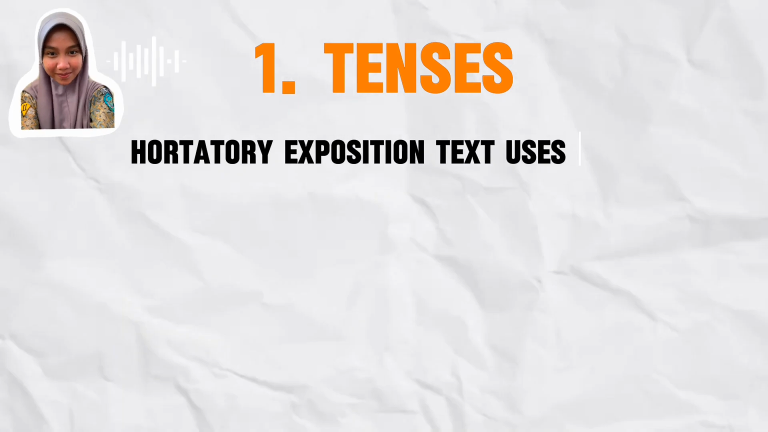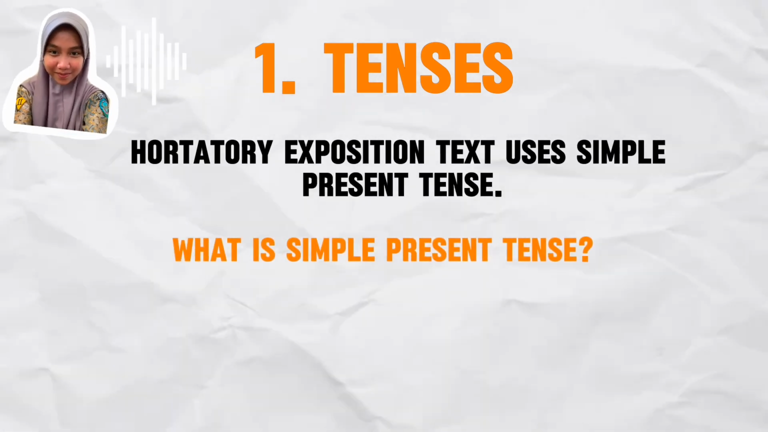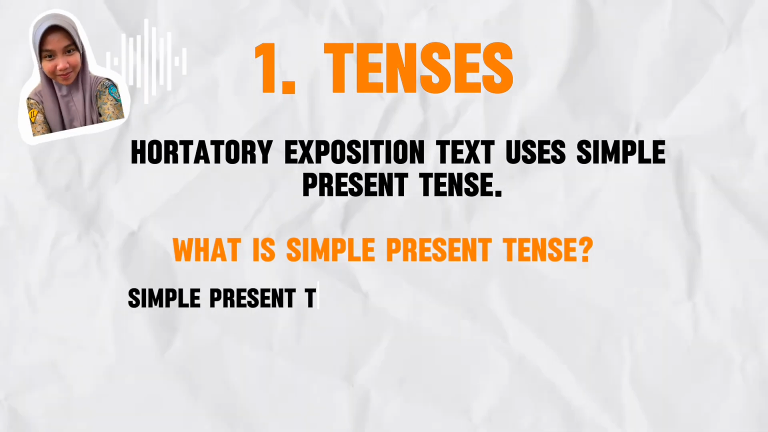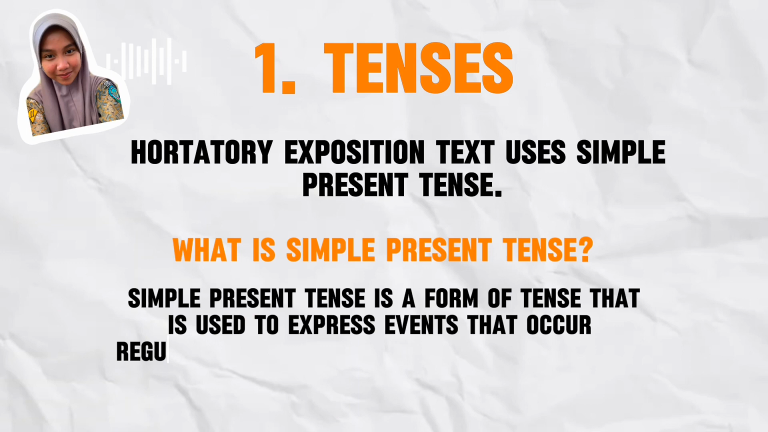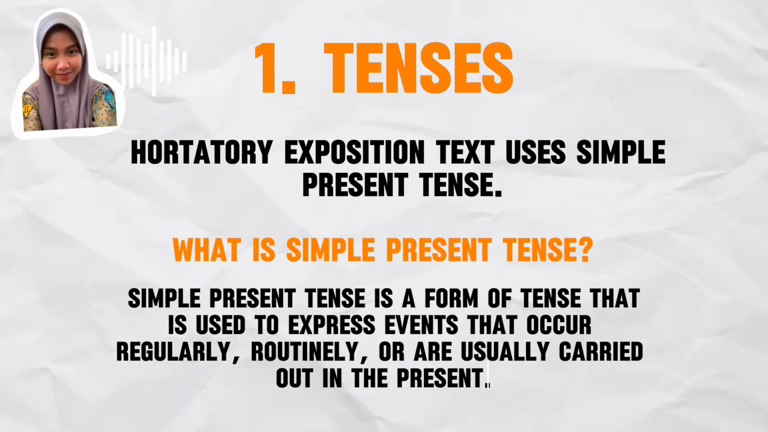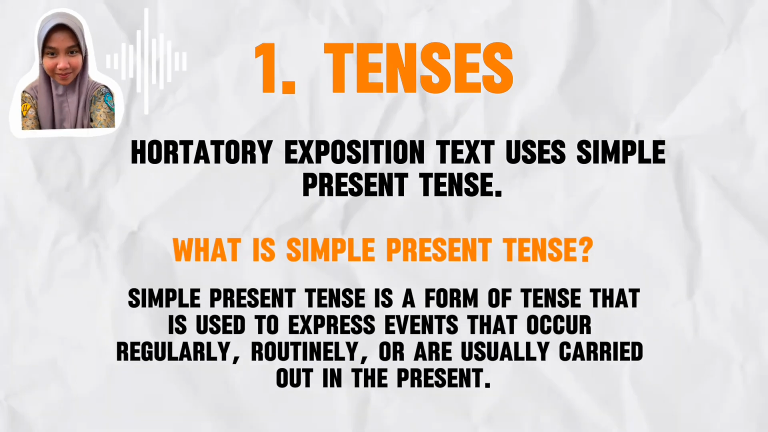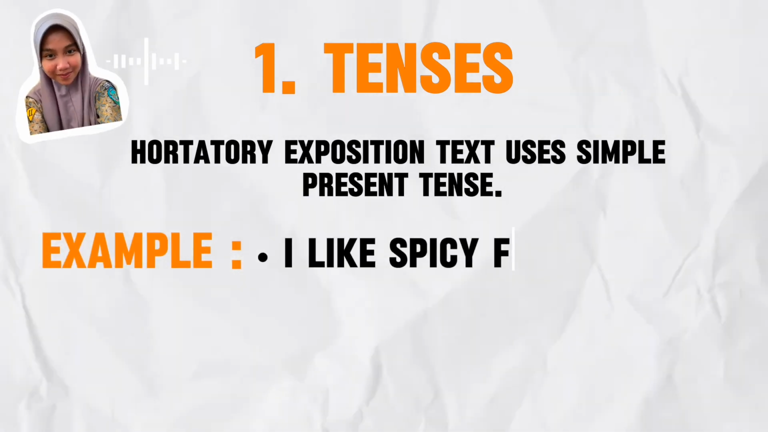Hortatory exposition text uses simple present tense. What is present tense? Simple present tense is a form of tense that is used to express events that occur regularly, routinely, or usually carried out in the present. For example, I like spicy food.